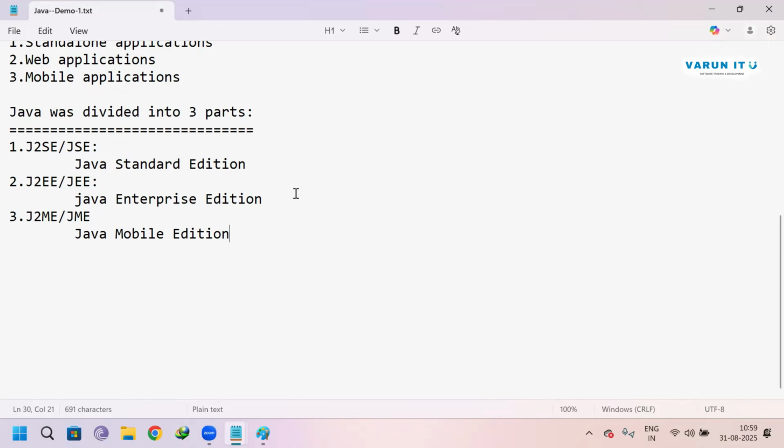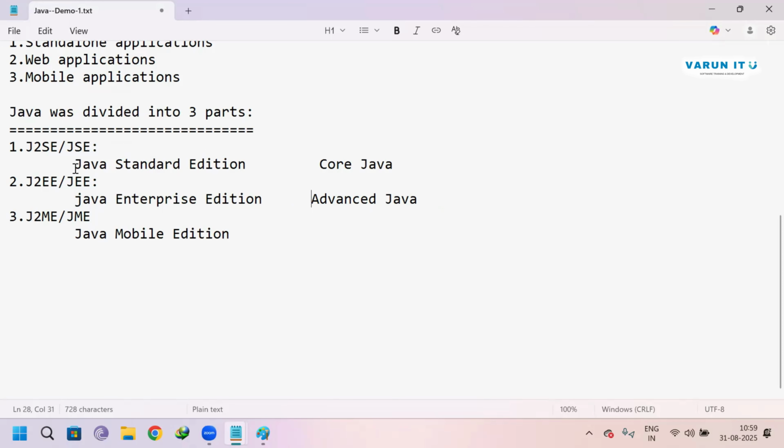Normally, people call this core Java, and this advanced Java. In books, they will not say JSE is core Java and J2EE is advanced.